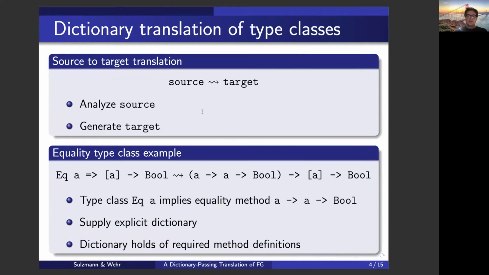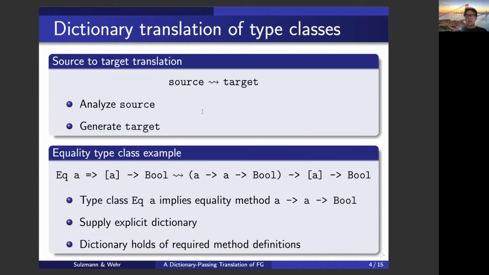In the context of type classes, which are another form of overloading, we have an efficient translation scheme called the dictionary translation scheme. The idea is to have a source to target translation. We analyze the source program, and then we generate some target program. Here's a classic example that uses the equality type class.